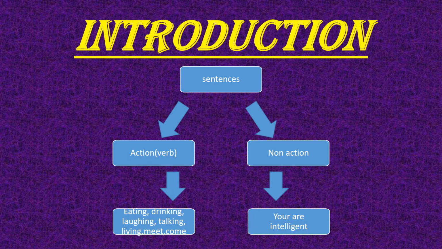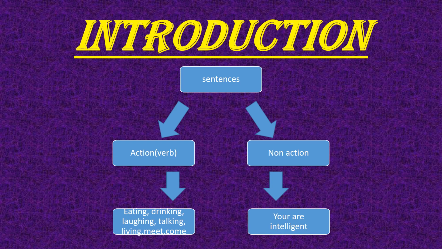So we will start with the introduction. How is English made? English is made using sentences. There are two types of sentences, action and non-action. Eating, drinking, laughing, talking, leaving, meeting, come, go, etc. These are called verbs. We use verb sentences more, and there is another type of sentence which does not contain any action. For example, you are intelligent, you are the teacher, he is brave, he is very sick, etc.